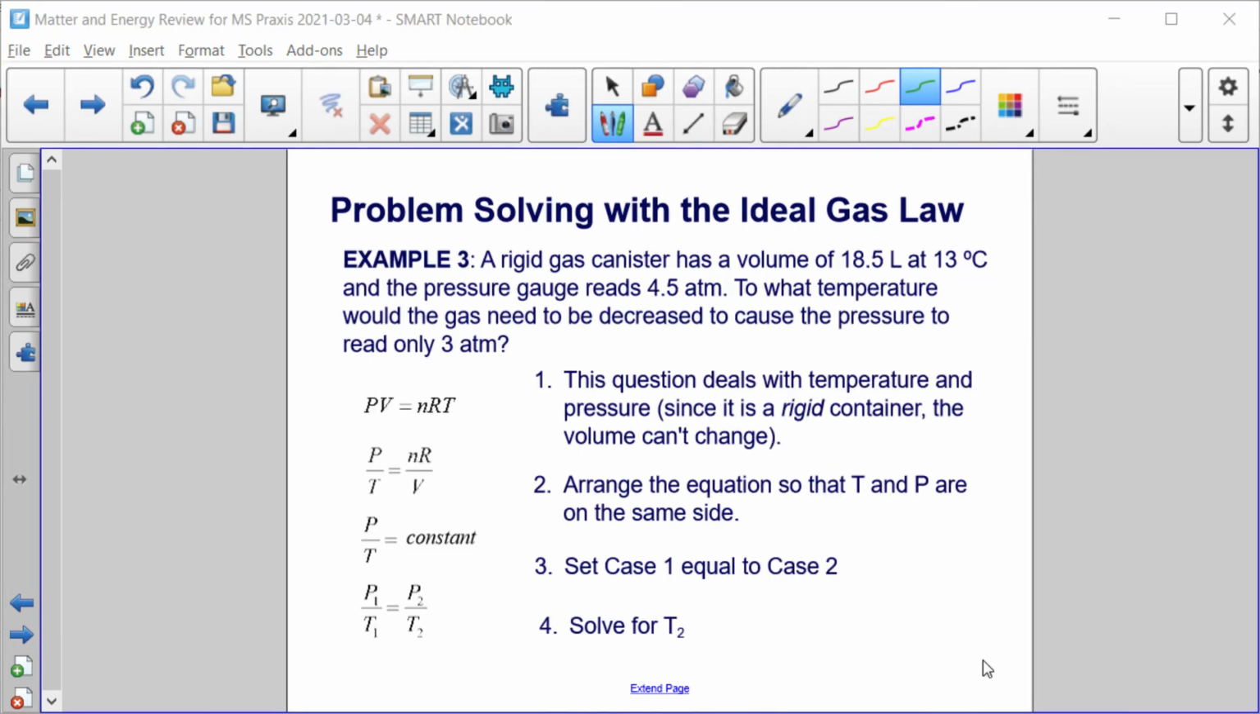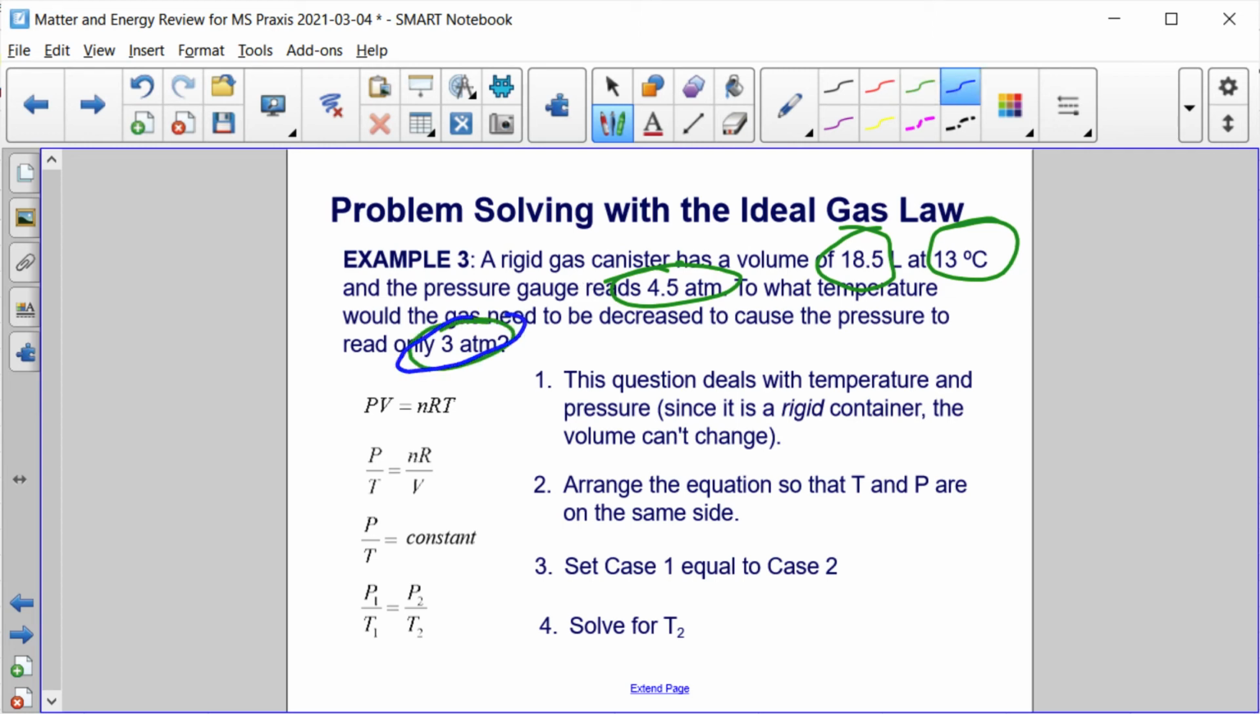Example 3. A rigid gas canister has a volume of 18.5 liters at 13 degrees Celsius, and the pressure gauge reads 4.5 atmospheres. So we have three initial conditions here: volume, temperature in degrees Celsius, and pressure. To what temperature would the gas need to be decreased to cause the pressure to only read 3 atmospheres? So we're decreasing the pressure.